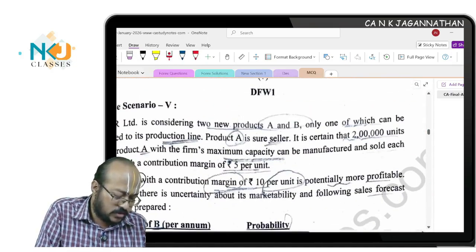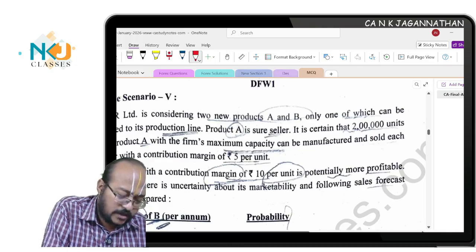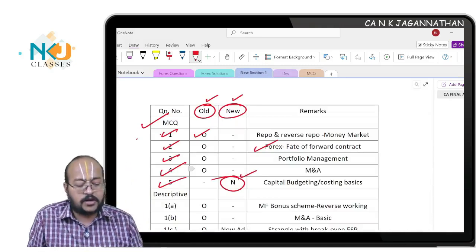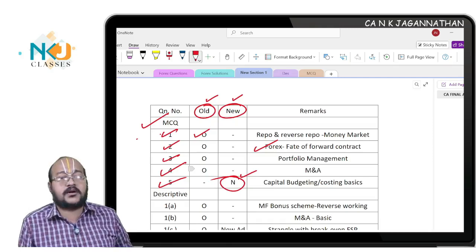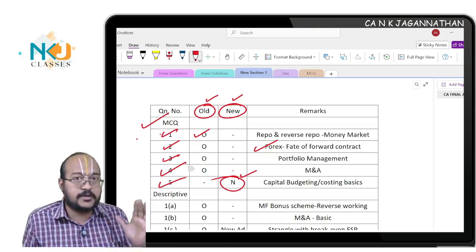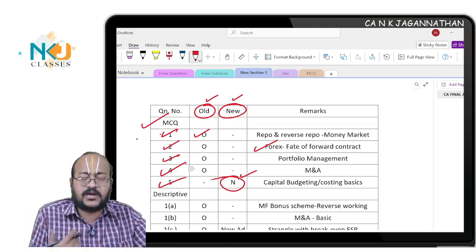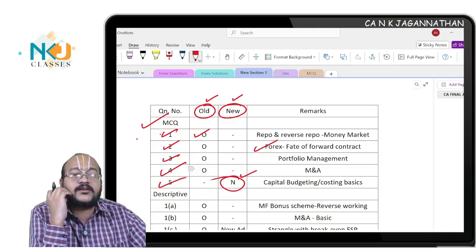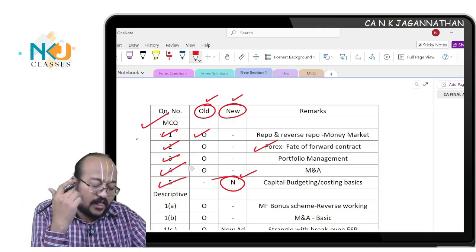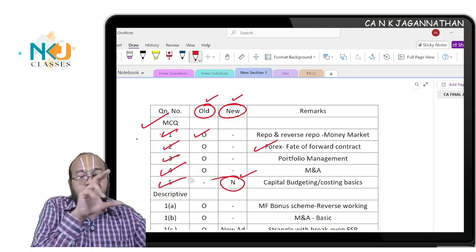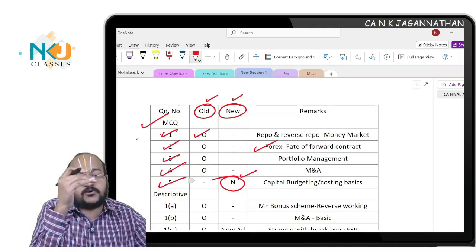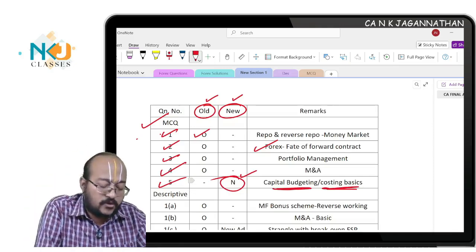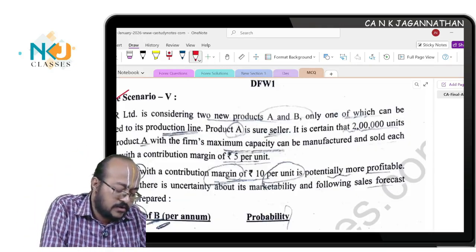Already known question only, hence I'm not discussing anything here. Question number 5 is a totally new question, I think. Yes, question number 5 is a fully new question. But you tell me from where this is being asked. This is a very basic question, not even related to finance. I can classify it as capital budgeting, even though it is shameful to categorize it into capital budgeting. But still, there is one sensitivity analysis based question where we can find the sales minus variable cost, contribution. To be precise, this is a CA Inter costing basics question, I don't know why they have put it. Anyway, simple case study.